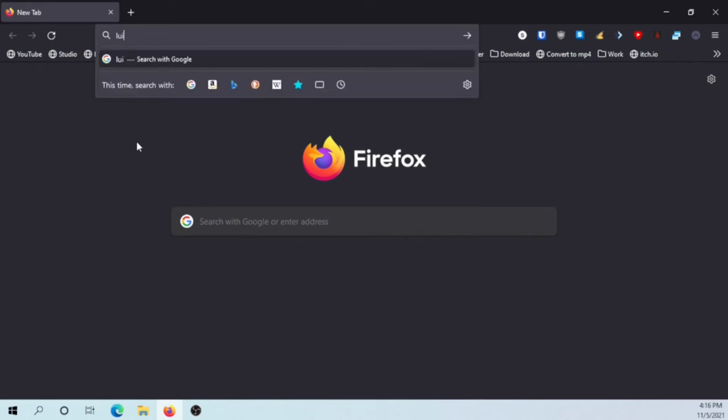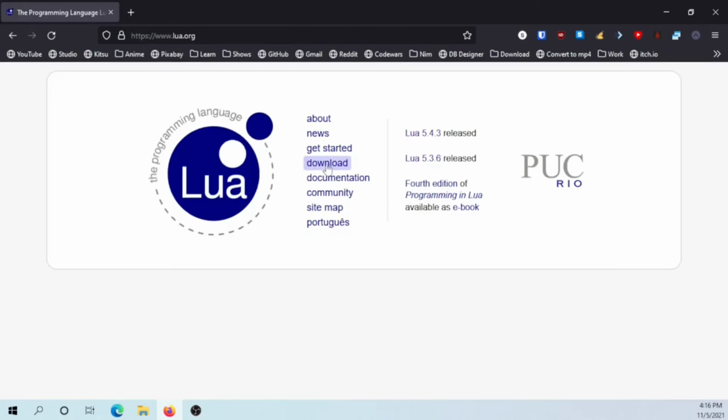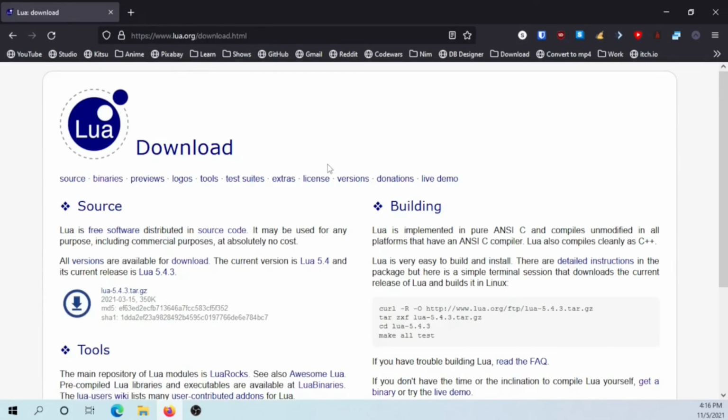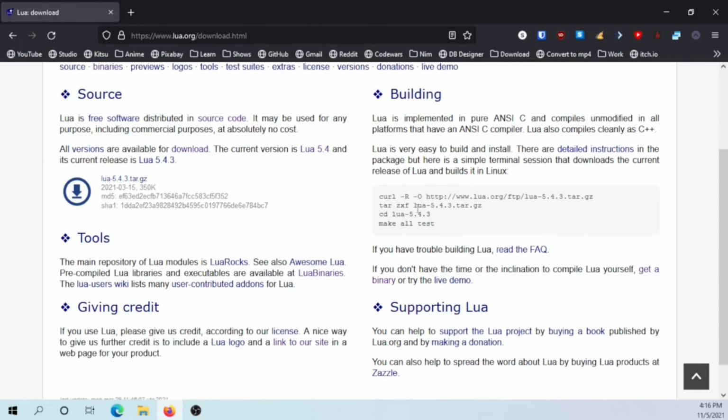So just go to the Lua website, lua.org. Then here you have a little download option. Click on that. Then you want to just ignore all of this because compiling on Windows, gross, who wants to do that? And this is a Linux only thing if I'm correct. So we can actually just go to here. If you don't have the time or inclination to compile Lua yourself, like any normal Windows user, get a binary or try the live demo. We want to get the binary.